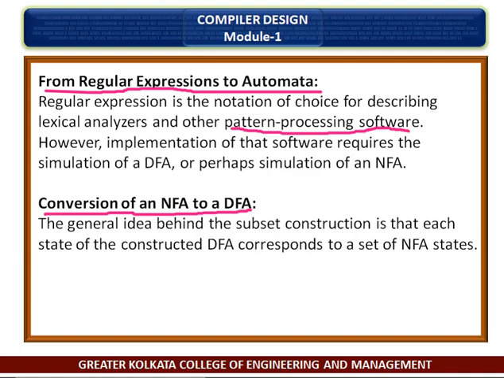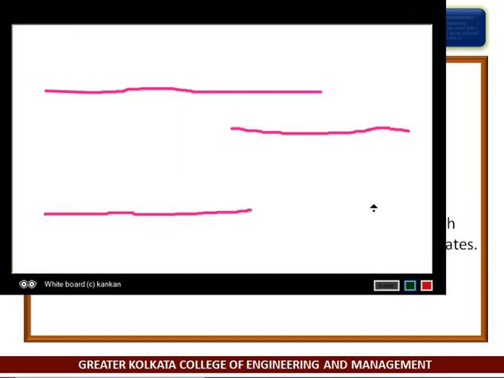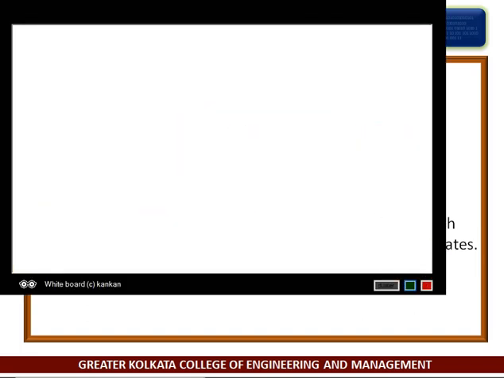After reading input a1, a2, ..., an, the DFA is in that state which corresponds to the set of states that the NFA can reach from its start state, following paths labeled a1, a2, up to an.